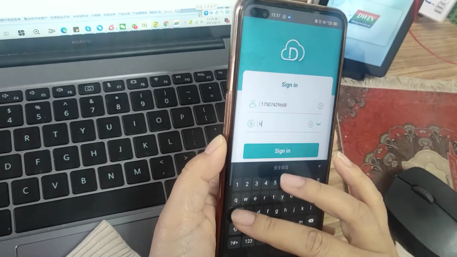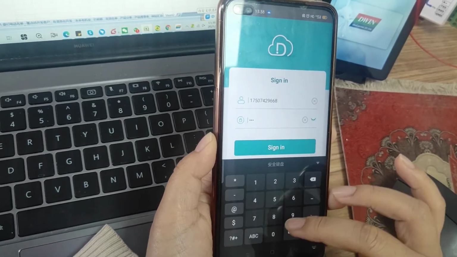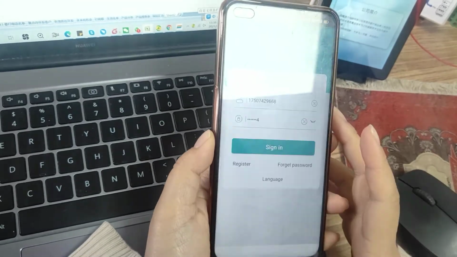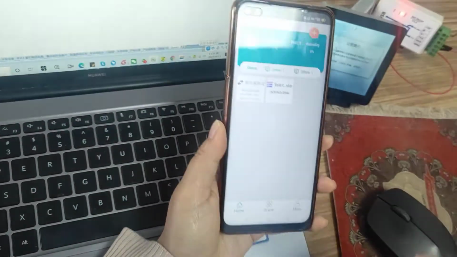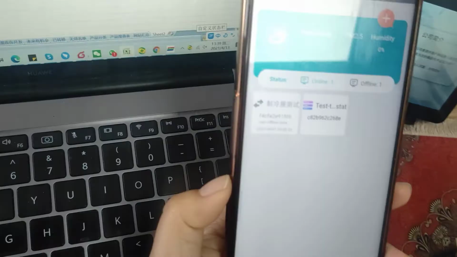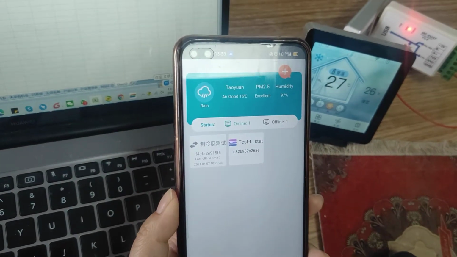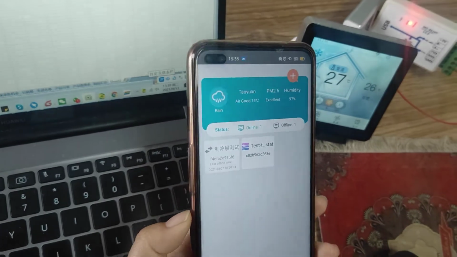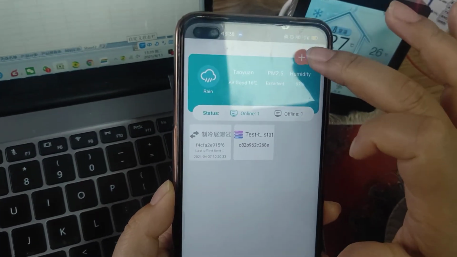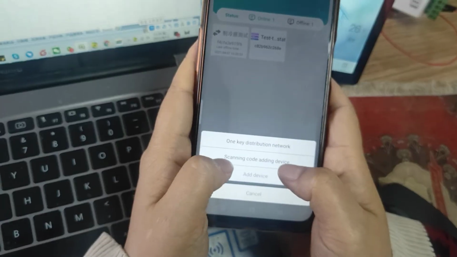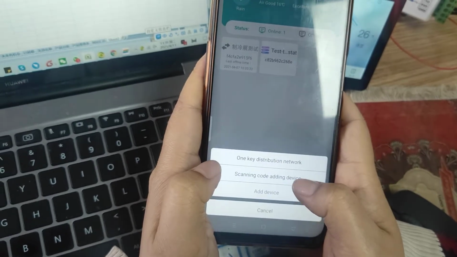Okay, sign in. Here, this interface is English. So you need to add the device into your cell phone. Here, scan. Plus. I only use this one, scanning code, adding device.